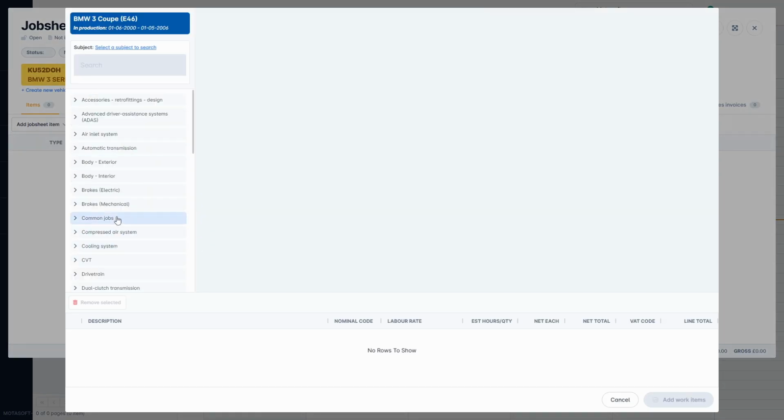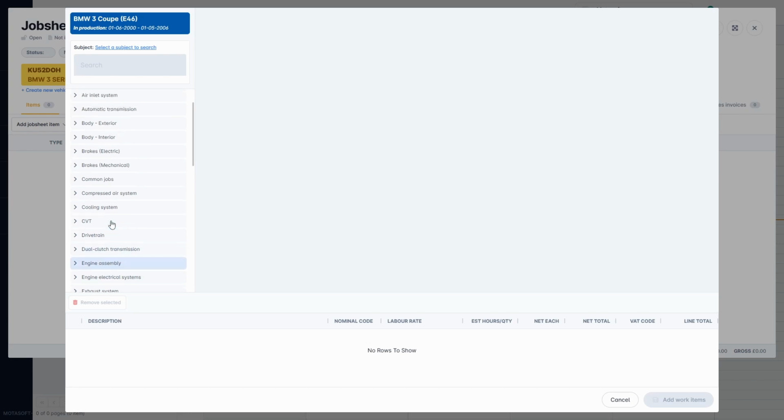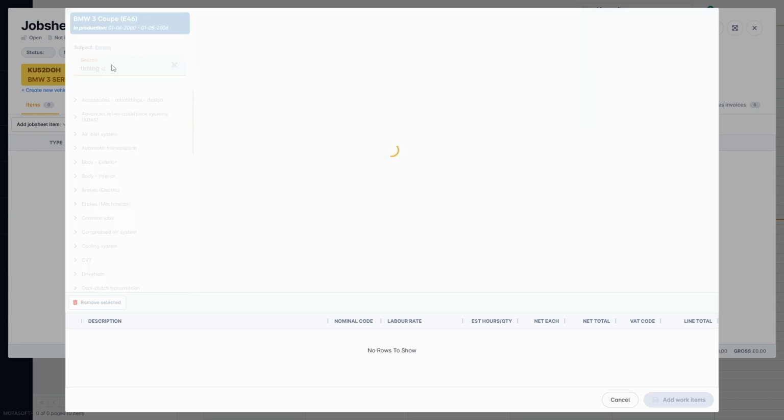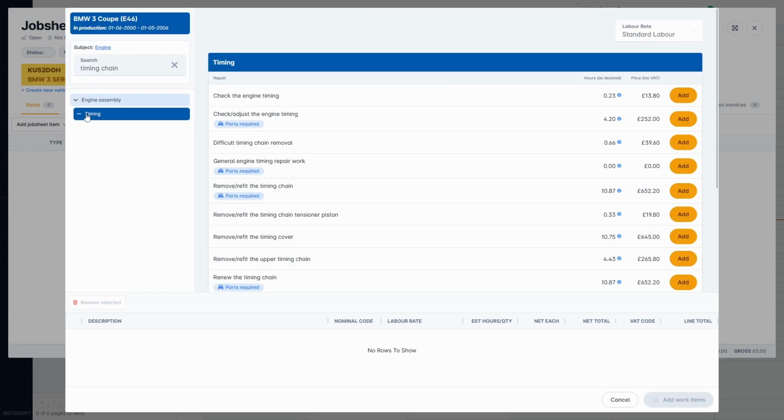You'll see a list of subjects that you can browse manually, or you can conveniently select a subject at the top and search for a specific repair. Here you'll see a list of jobs that match your criteria. You'll also see labour times, prices, and whether or not parts will be required.